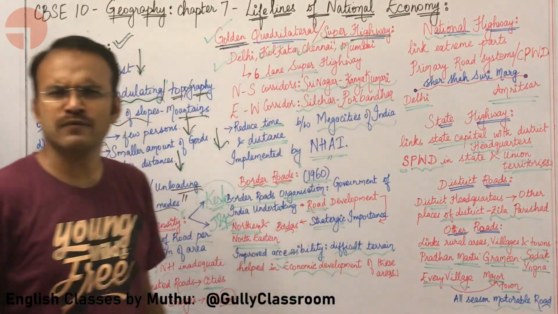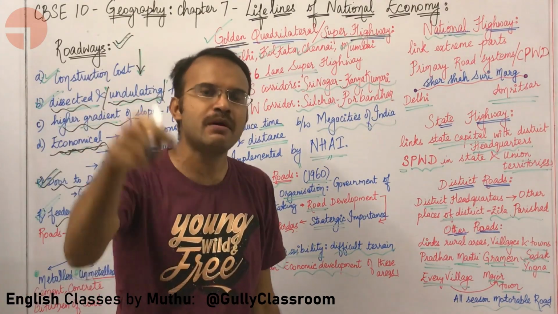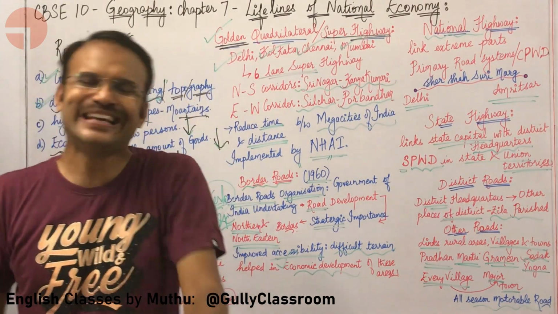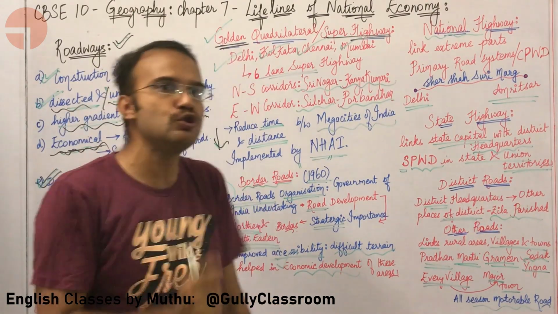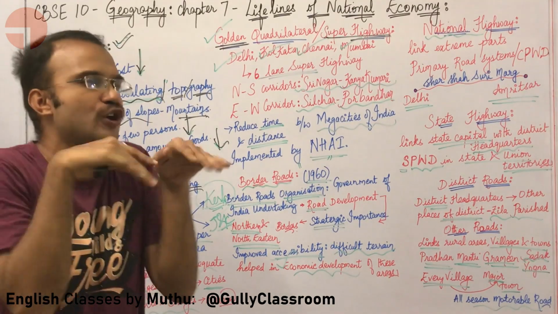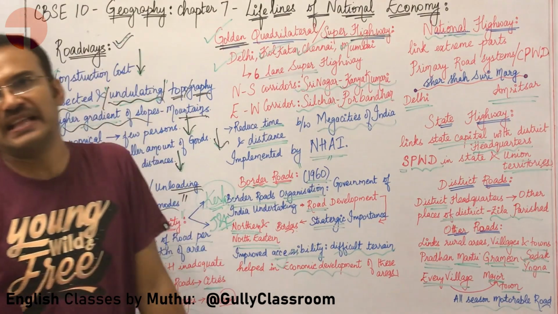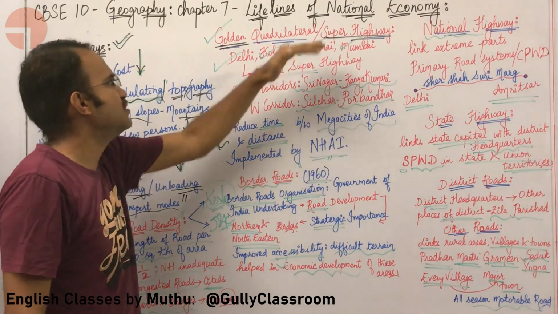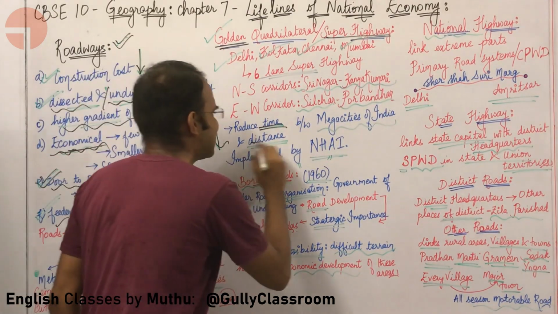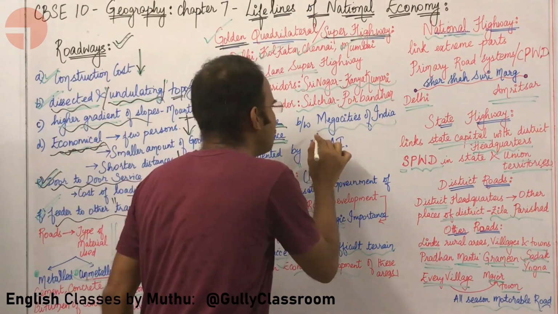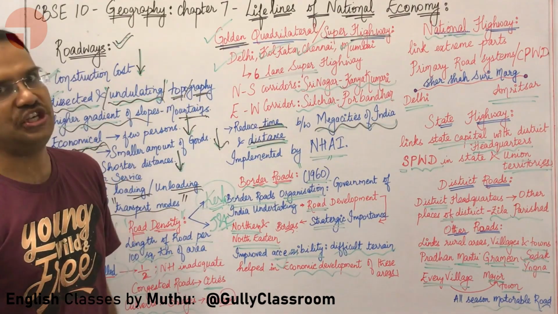What is the meaning of super highways? A super highway is a highway in which you need to maintain a minimum amount of speed, usually 80 kilometers per hour. A super highway has lanes where at least you should maintain 80 kilometers per hour. If you are not doing that, you must simply abandon the highway and get to another lane. Okay, what is the use of super highways? Because of super highways, the time and the distance between the mega cities have reduced. People are able to transport goods between these mega cities very easily.